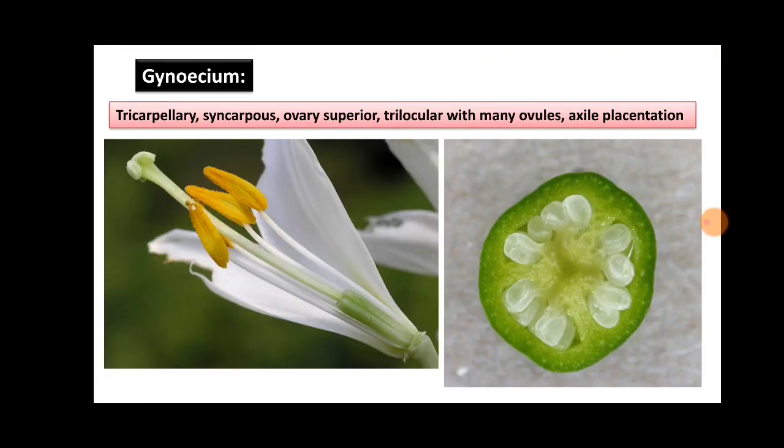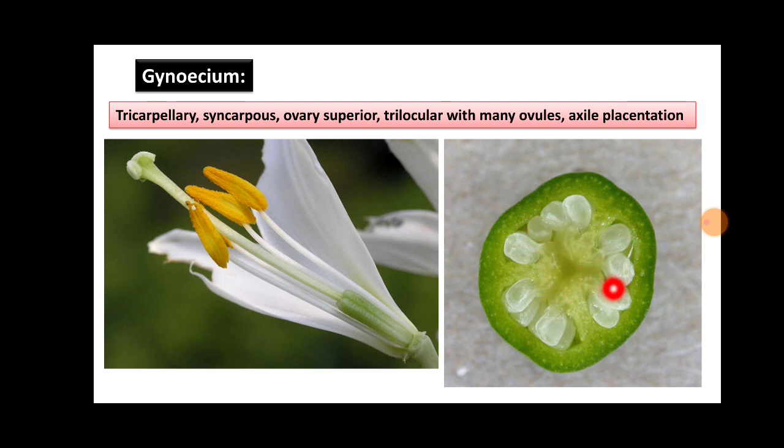Then the gynoecium of family Liliaceae is tricarpellary, having 3 carpels which are fused with each other, therefore it is called syncarpous. Ovary is superior, trilocular with many ovules on axile placentation. Here you can see the ovary has 3 compartments, trilocular, and axile placentation means the ovules arise from the axis of the ovary.